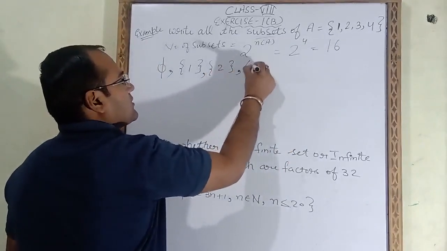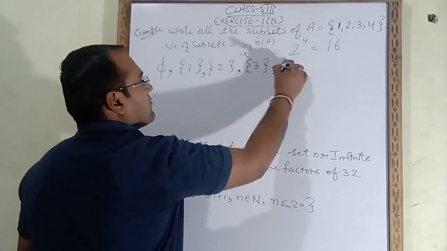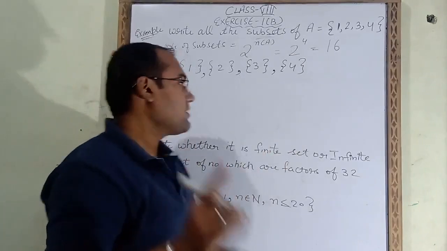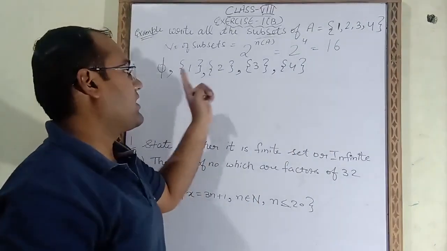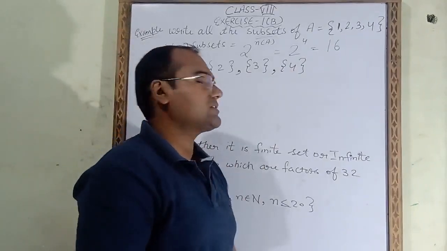Then 3, then 4. Single numbers. So the first subset will be phi. After that we have to take single numbers 1, 1. So 1, 2, 3, 4, separately we will take. Now we will take 2 numbers.